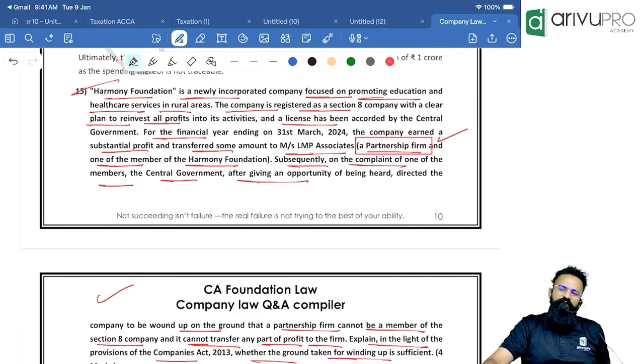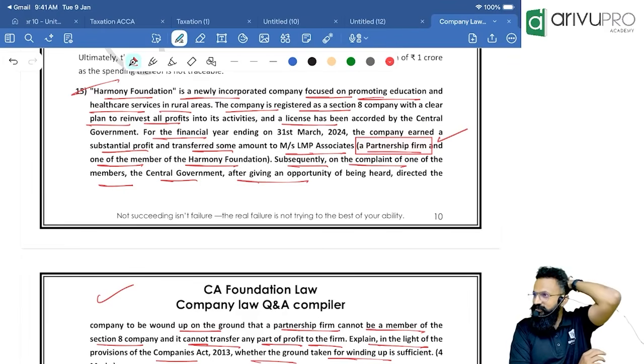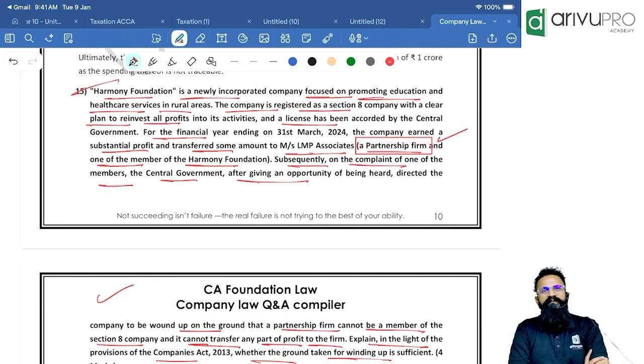When AI forms a question, it tries to put everything in the question itself, and it will ask your opinion, that's all. So I don't know if you guys have to feel lucky or not, but yes. Why did I say that? Because if there is one student who has studied everything and gone, he would have written that point on his own. Now AI is helping you, it's giving you a hint. So yes, I feel that is a little unfair. That should not be the question, because it is easier now to pick it up. But yes, end of the day, if it's going good for all of you, then why not? Correct? Okay.